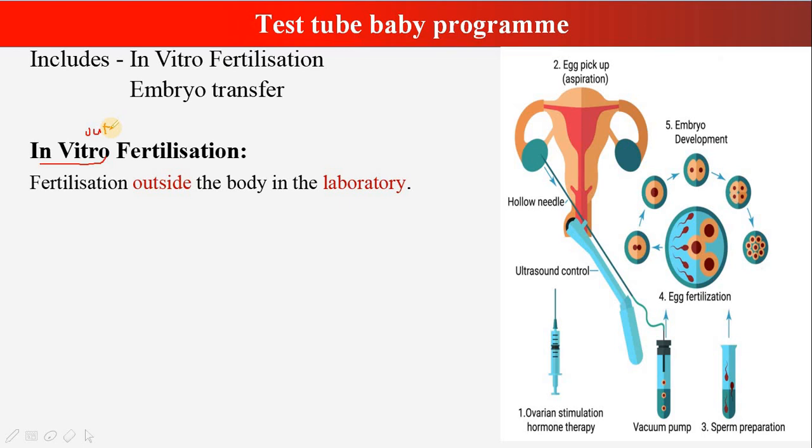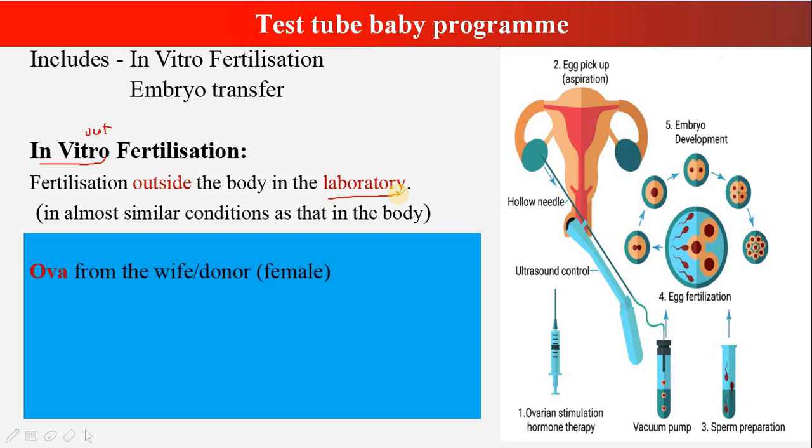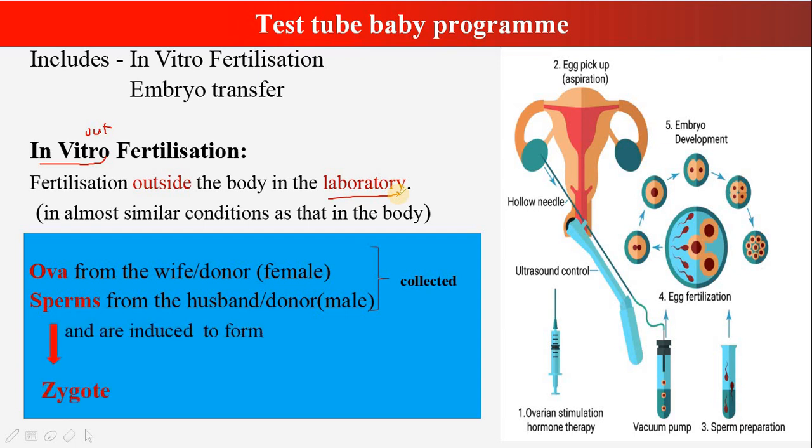Firstly, the definition. Fertilization outside the body, that is in the laboratory, in almost similar conditions as that of the body. So in controlled conditions, similar to those of the body, the fertilization takes place. And where does the fertilization take place? Outside the body, in the laboratory. So what are the important points to know here? First and foremost, ova from the wife or the donor female is collected, and sperms from the husband or the donor male is collected. And in the laboratory, they are induced to form a zygote.